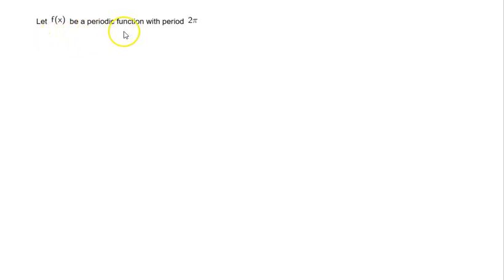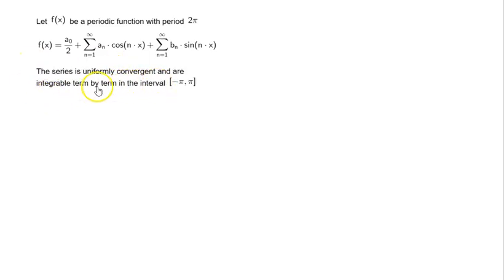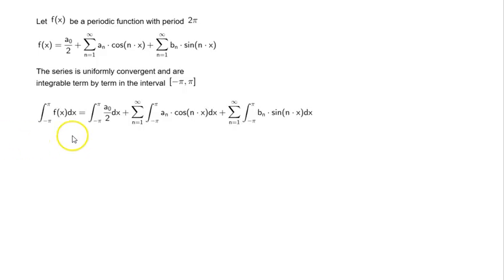Okay, let f of x be a periodic function with period 2 pi. And we know the Fourier series formula. And here we have to figure out what is a naught, what is an, and what is bn. Or rather, we need to arrive at some expressions which will help us in evaluating these three. Now, the series is uniformly convergent and integrable term by term in the interval minus pi to pi, closed interval. Okay, so let's integrate all the terms.